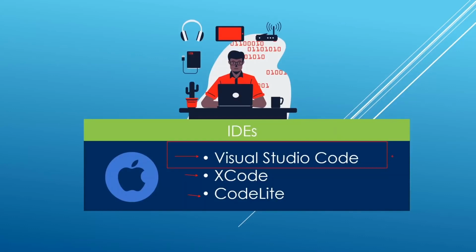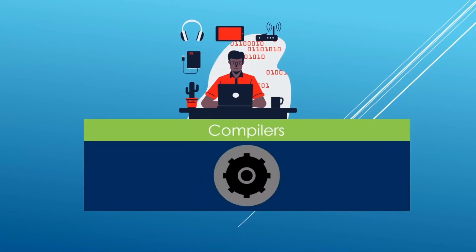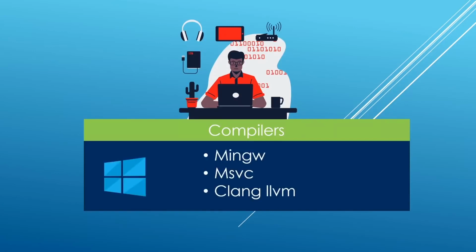Now, after we have an IDE rolling, we will need a compiler. And as we say, the compiler is a tool that is going to transform your C++ code into a format that can run directly on the hardware. So the compiler you use again is going to depend on the operating system where you are watching the course. I am going to show you a bunch of compilers you can use, but GCC is going to be our common base. So on Windows, I will be using what we call MinGW.